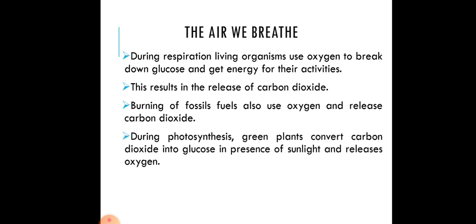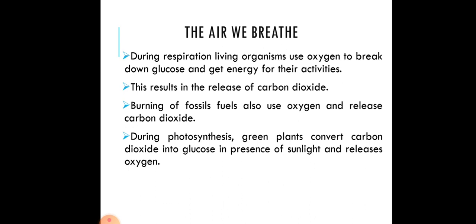During photosynthesis, green plants convert carbon dioxide into glucose in the presence of sunlight and release oxygen. The two activities mentioned above, respiration and burning, produce carbon dioxide in the air. But as I mentioned, 21% of the earth's atmosphere is oxygen. So how is the level of oxygen maintained?